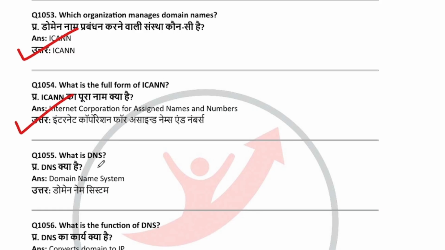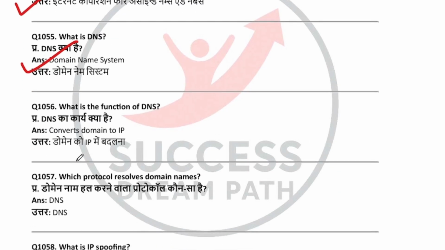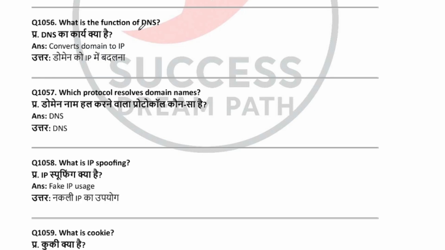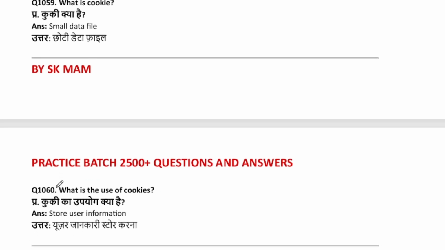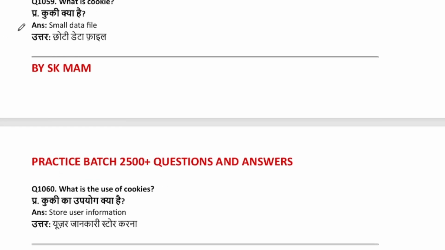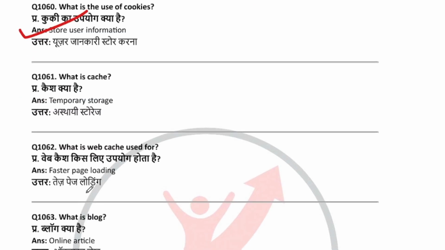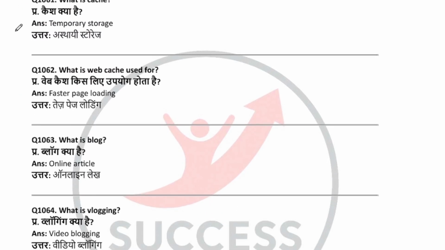What is DNS? Domain Name System. What is the function of DNS? Converts domain to IP. Which protocol resolves domain names? DNS. What is IP spoofing? Fake IP usage. What is cookie? Small data file. What is the use of cookie? Store user information. What is cache? Temporary storage. What is web cache? Used for faster page loading.